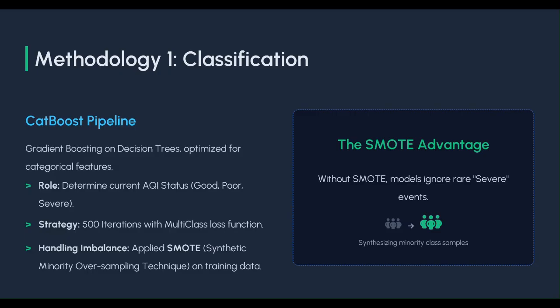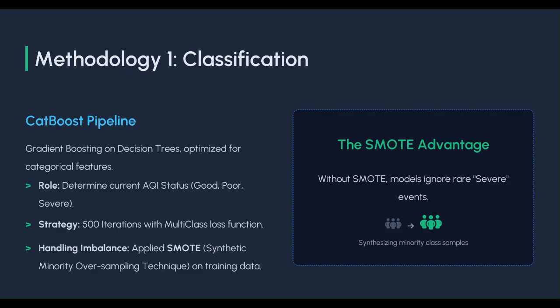For this task, I used CatBoost, which is a gradient boosting algorithm specifically optimized for categorical data. The model was trained to classify air quality index between good, moderate, poor, and severe. I trained the model over 500 iterations using a multi-class objective function. To fix the imbalance between moderate and severe classes, I applied SMOTE, or synthetic minority oversampling technique.